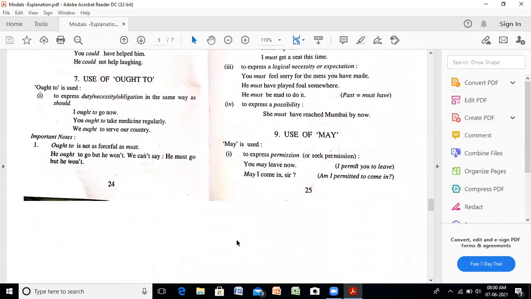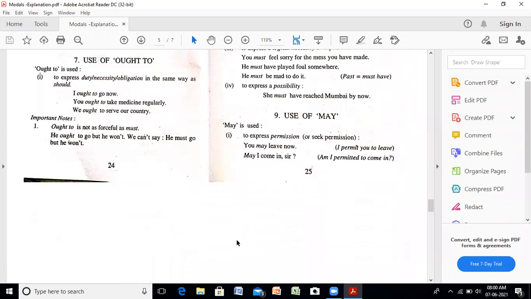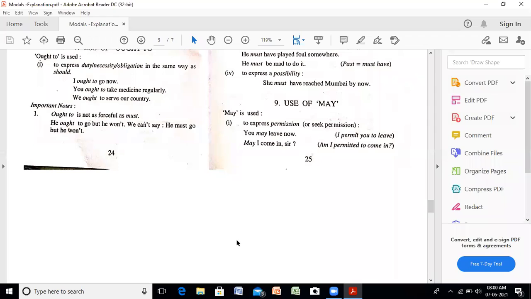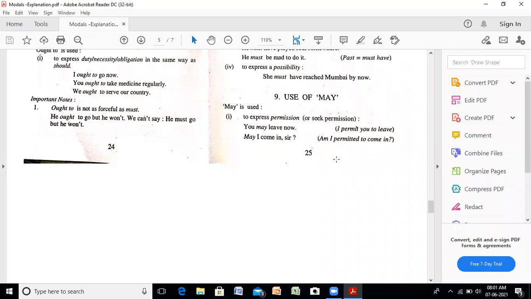Coming to the next use of may. May is used to express permission or to seek permission. या तो permission देनी और या किसी से permission लेनी. For that we can use may. You may leave now. I permit you to leave. That means permission is granted. May I come in, sir? I am permitted to come in. You ask permission.